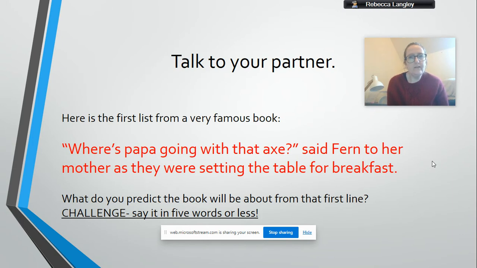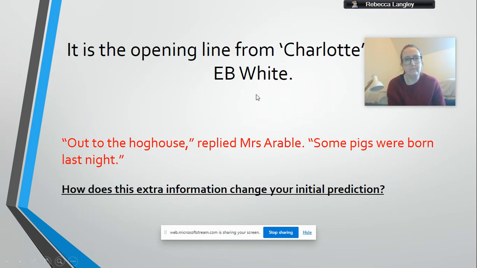So if it was me, I would say we've got a little girl in the story called Fern, and her mum obviously live together and her dad lives with them. And I think that he might be a tree surgeon because he has an axe. I think his job is to go and cut down trees, and that's where her father's going with the axe. So that's my prediction. Yours will be completely different, and that's fine.